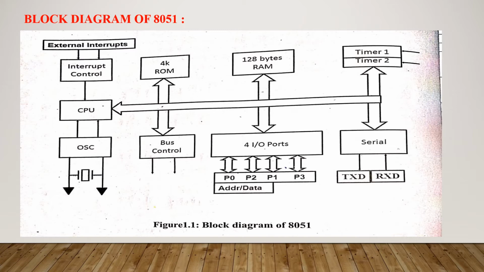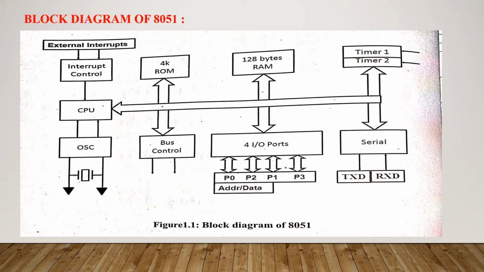So let's see the function of each block in detail. First is the CPU. CPU is called the brain of the microcontroller, or the heart of the microcontroller. Its full form is Central Processing Unit. It has two units, ALU and Control Unit. ALU is the Arithmetic Logic Unit, which is used to perform the various arithmetic as well as logical functions. And the Control Unit is used to control the functions of the microcontroller.